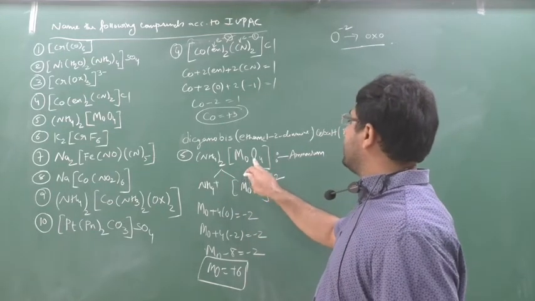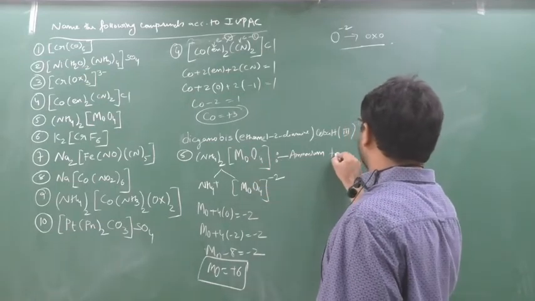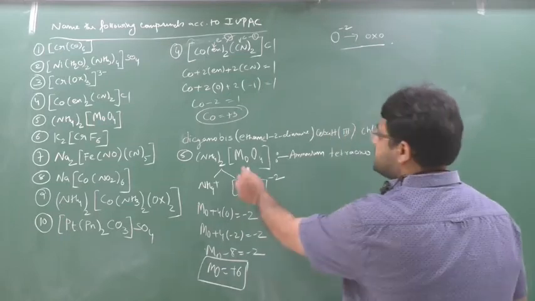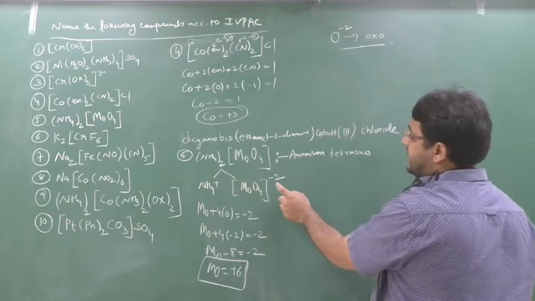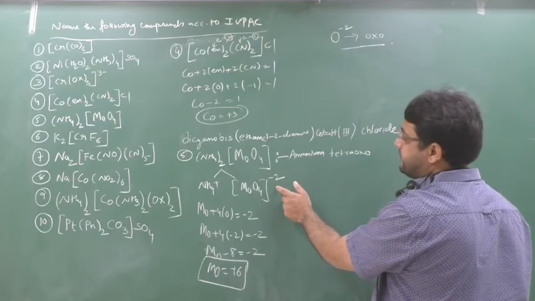So in ammonium, now give a space. First you should give the name of this ligand. Oxygen means oxo. How many are there? Tetra. So tetraoxo, this is over. Now this metal is in an anionic state. Whenever the metal comes in an anionic state, you have to give the suffix as ate.